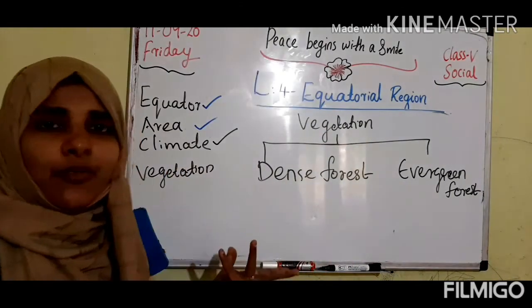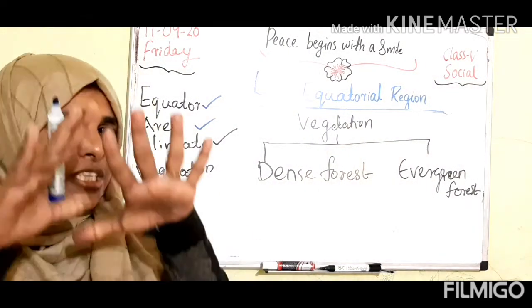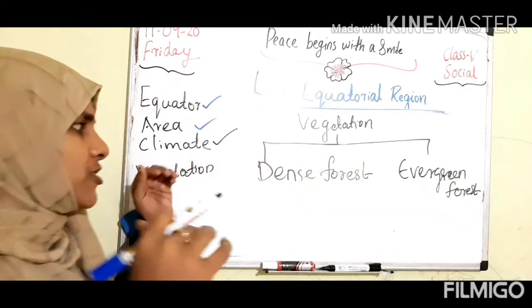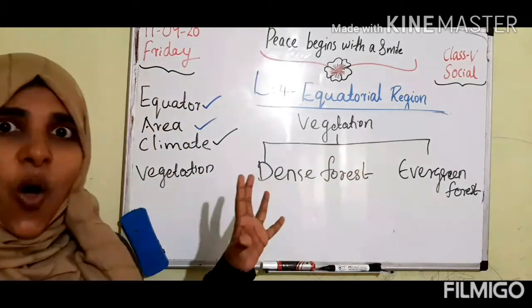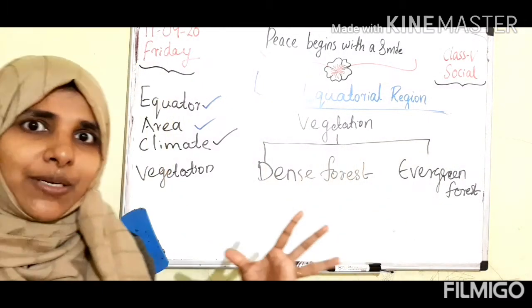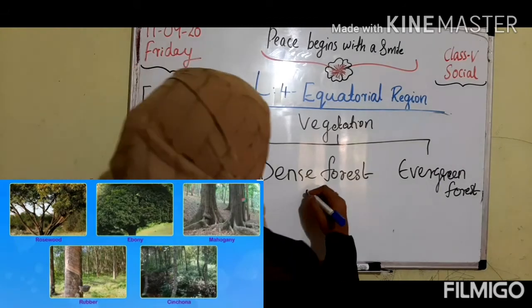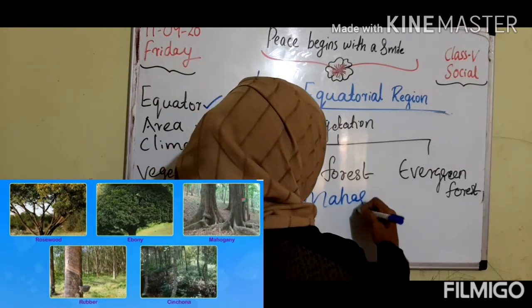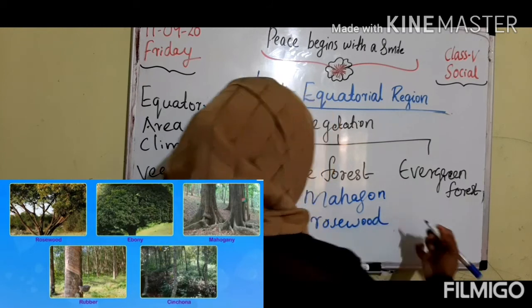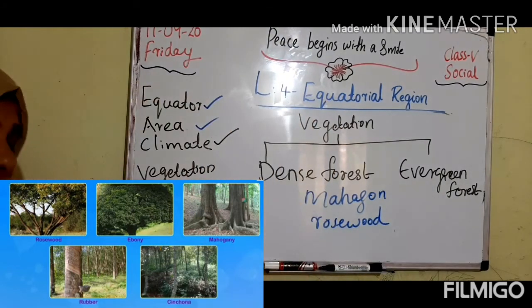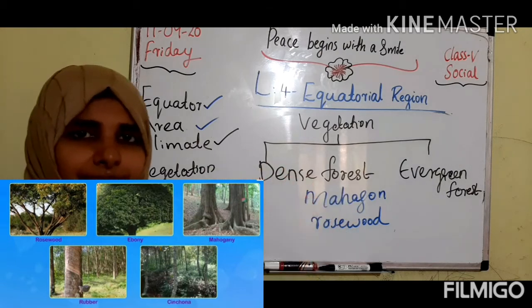And what are the different types of trees present? There is full-time rainfall, and it is thickly dense forest. So many trees. It is the home for many trees and animals. So many types of trees are present, like mahogany, rosewood tree, rubber tree, coconut palm. These are the different types of trees we can see in the equatorial region.